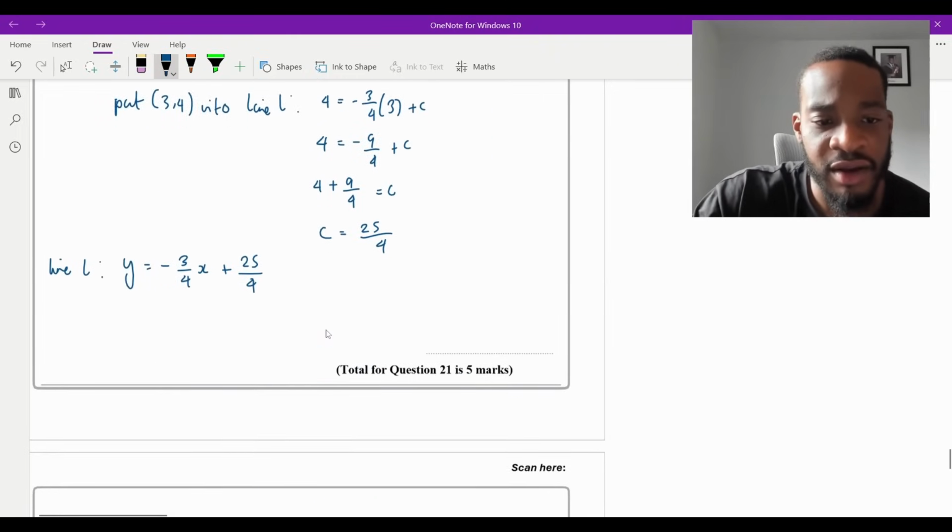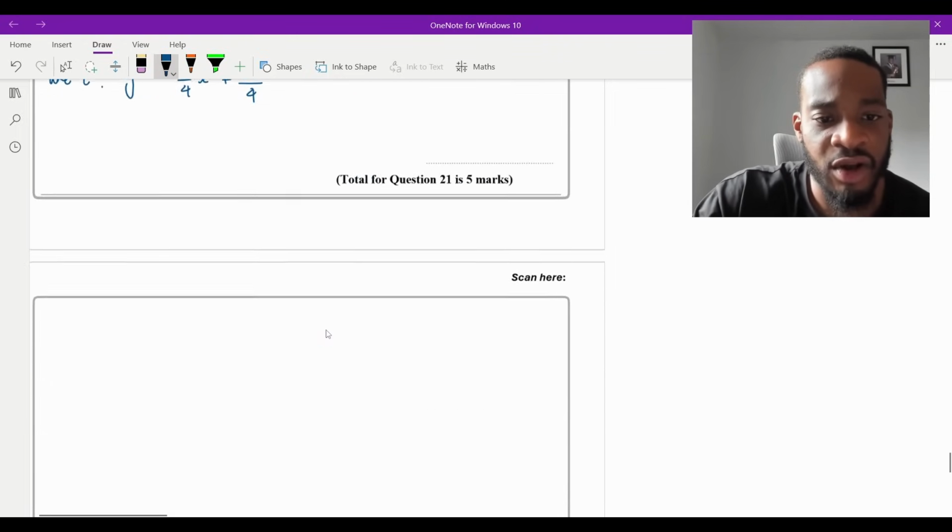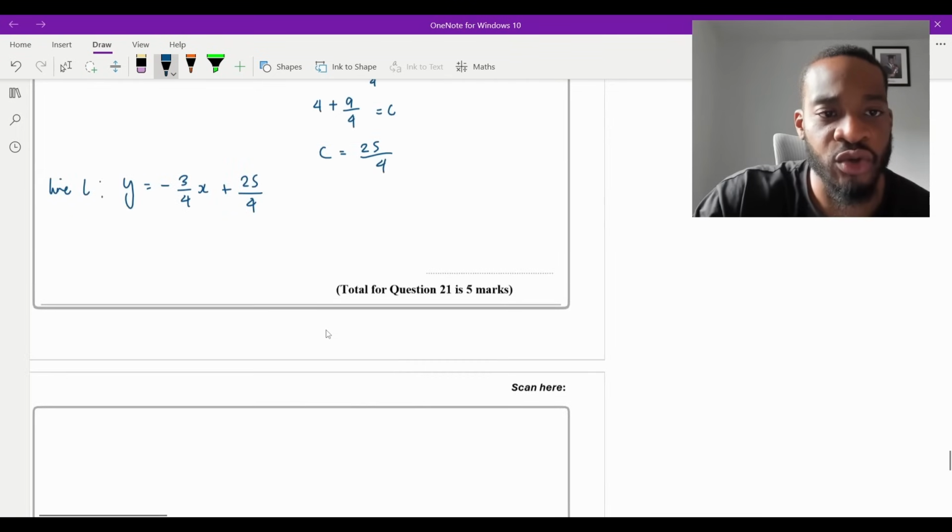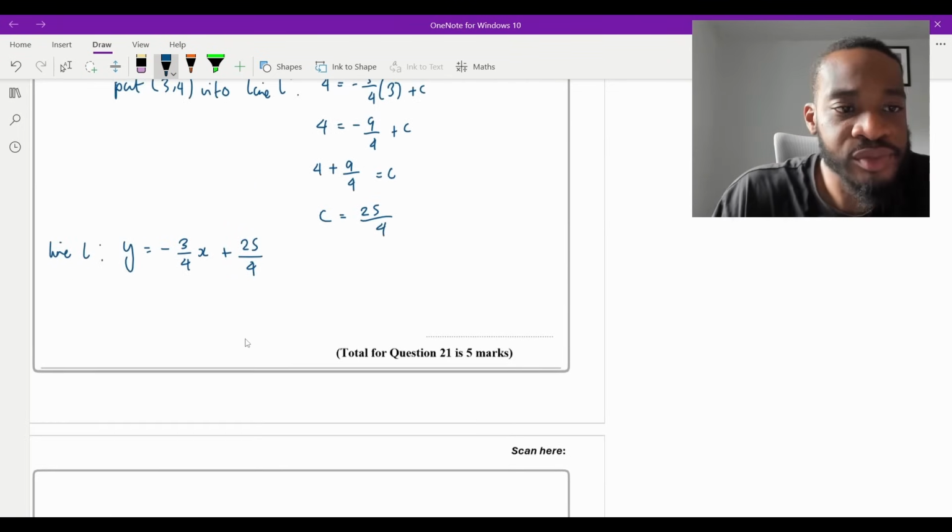So how much room do I have? I don't have any room. Have I got another page? I do. You know what I'll do? I'll just do it here. So I'm going to plug in y equals 0 to find x, like that, right?